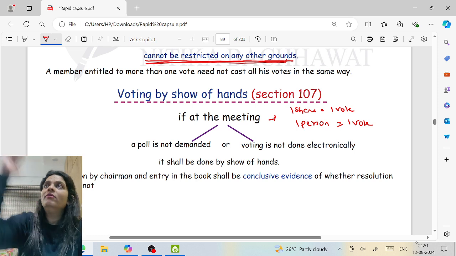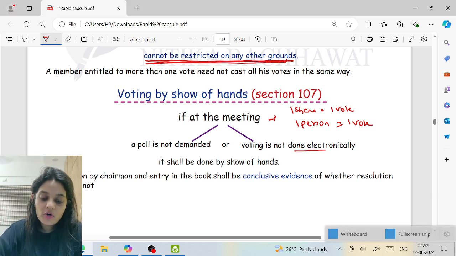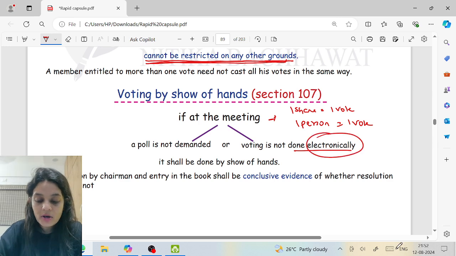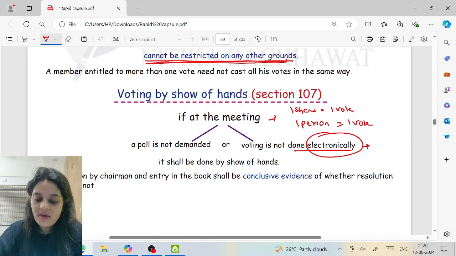I cannot say 100 times that I am against or in favor. You cannot say in favor 10 times. No. I have one vote, you also have one vote. Unless a poll is demanded, or when the voting is done electronically, it is always one vote.